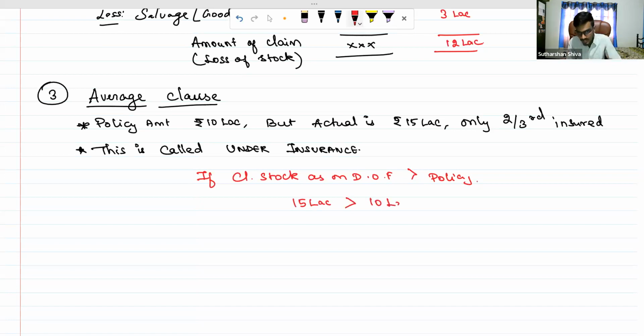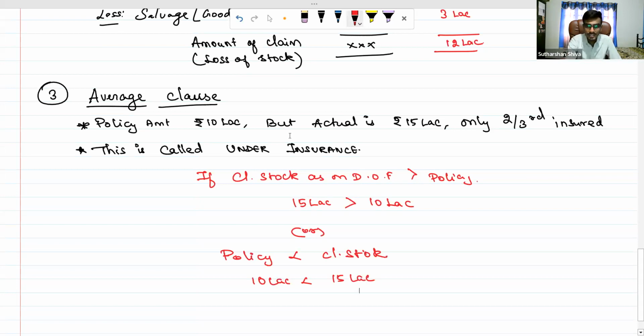You can also write it as policy is less than closing stock, that is 10 lakh is less than 15 lakh. So it is underinsurance.